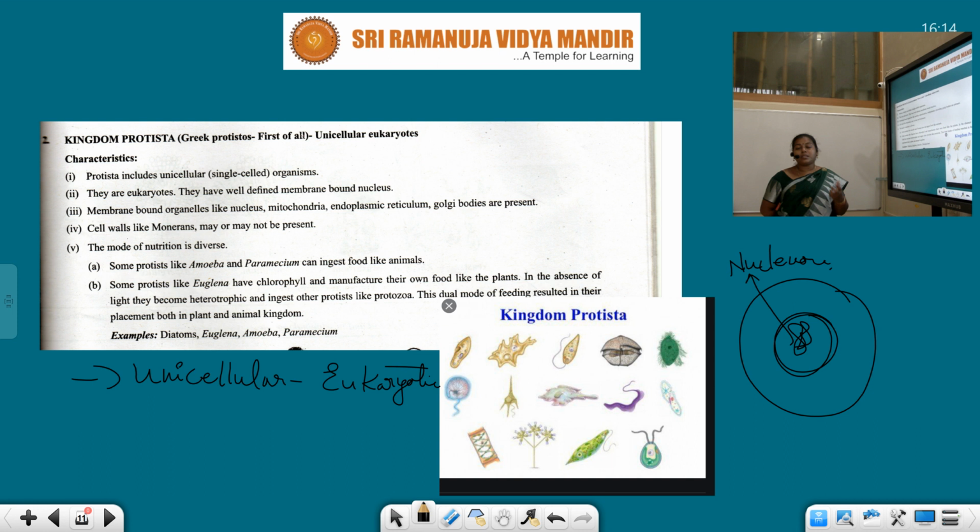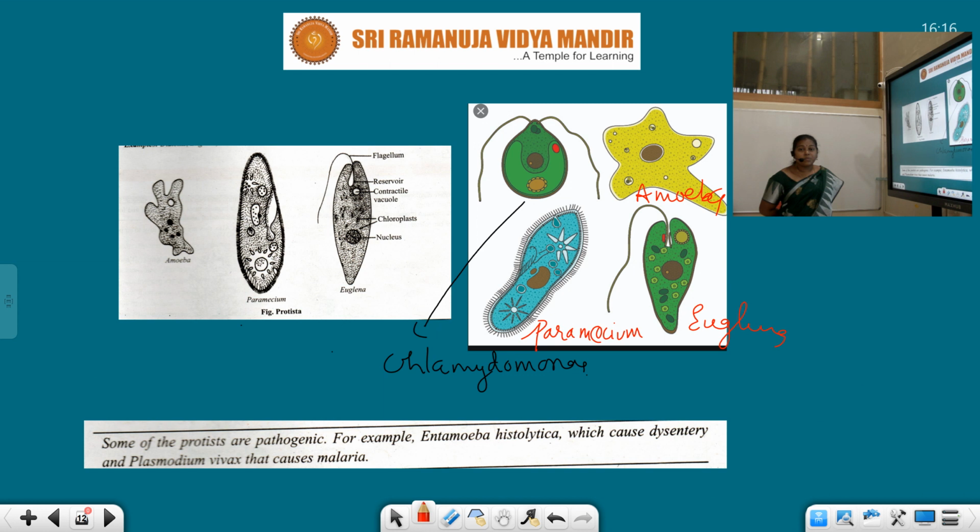Understand students? So these Protista are pathogenic in nature, meaning they have the ability to cause harm to the host. Pathogenic means, understood, no? The organism which causes disease to another organism is known as a pathogen, it may be a microorganism or something. So there are some protistans that may act as pathogens. Example, Entamoeba histolytica and our Plasmodium vivax.